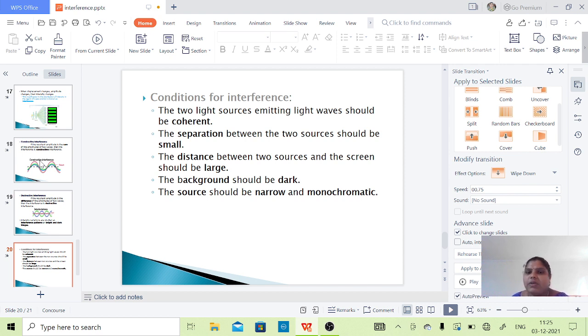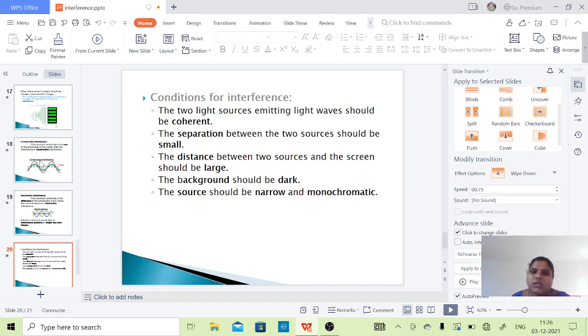The separation between the two sources should be small, and the distance between the sources and the screen should be large. Okay, and the background should be dark, and the source should be narrow and monochromatic.